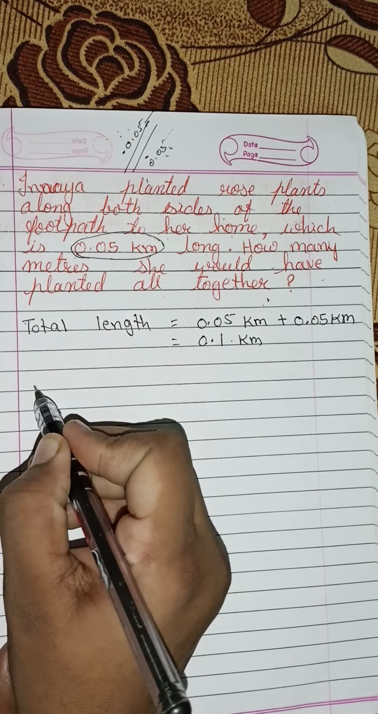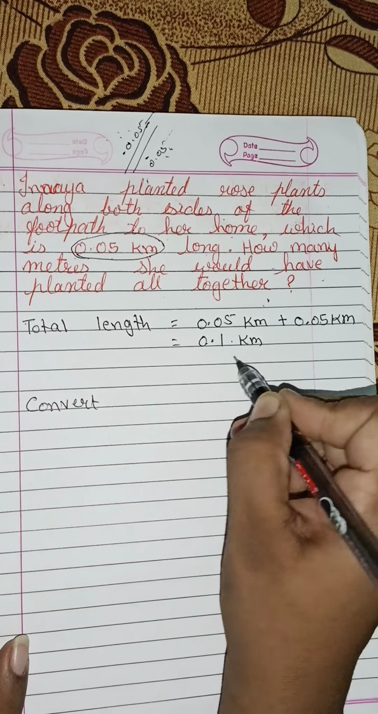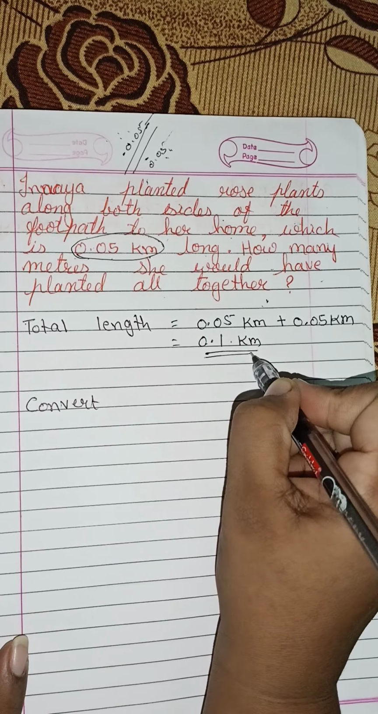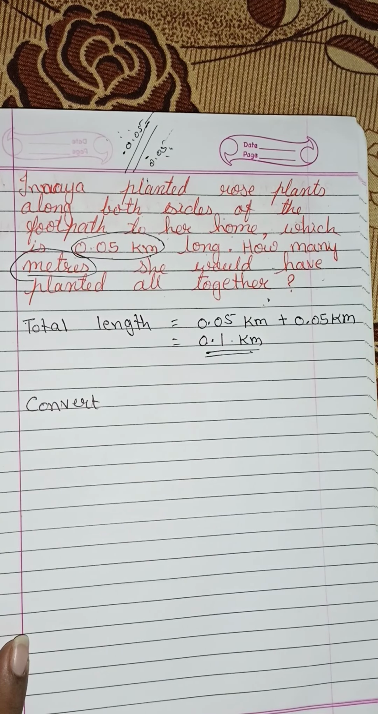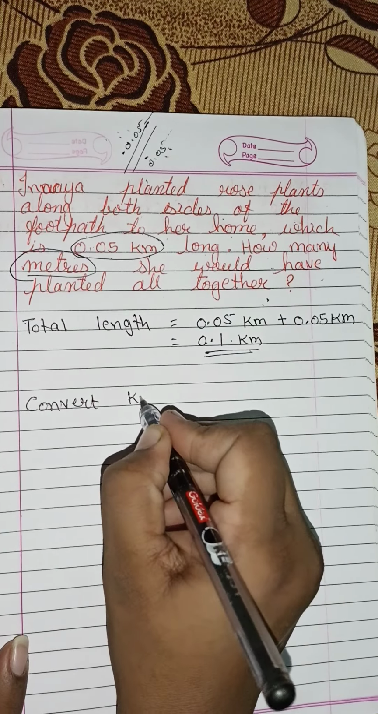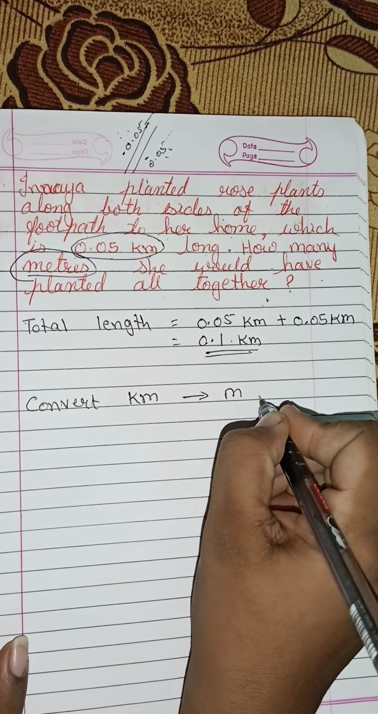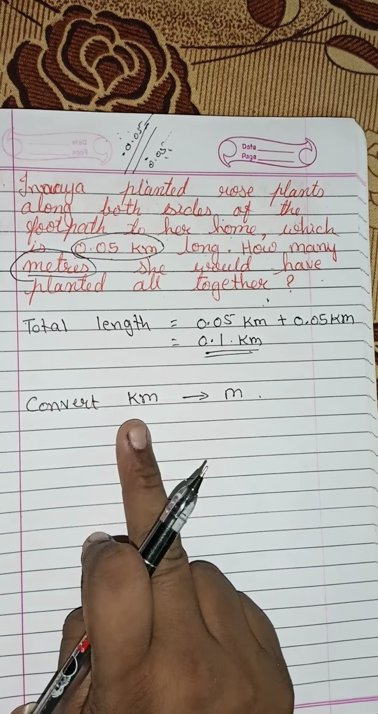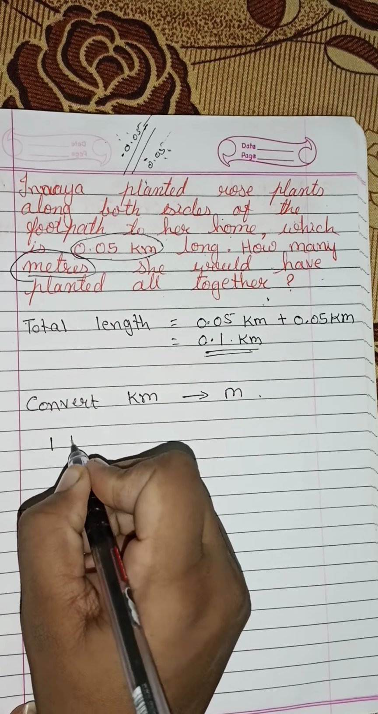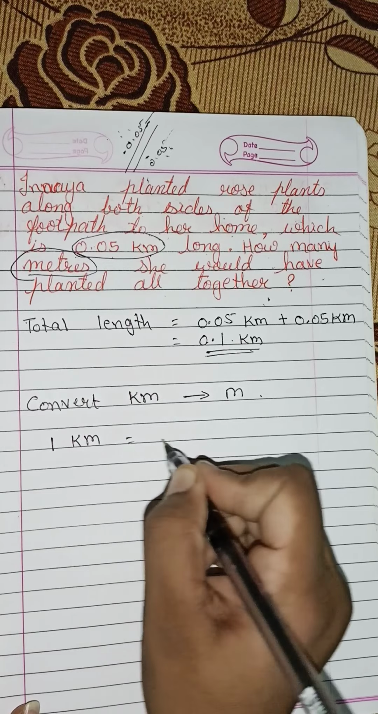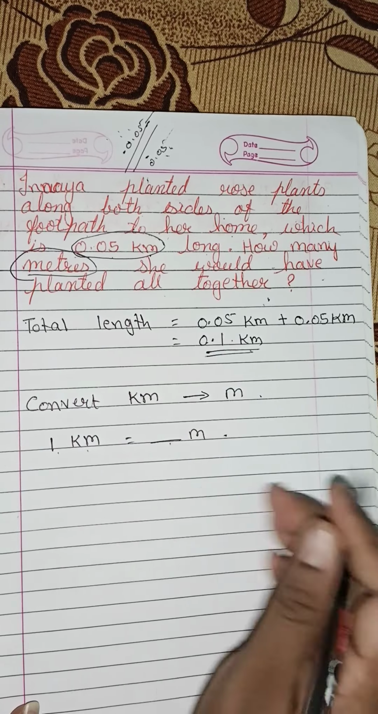Now what you have to do? Now we have to convert. What we have to convert? Kilometer. You see, here it is given in kilometer and you are told to find out in meter, right? So convert kilometer to meter. So when we want to convert kilometer to meter, first of all, 1 kilometer is equal to how many meters? That you have to write.